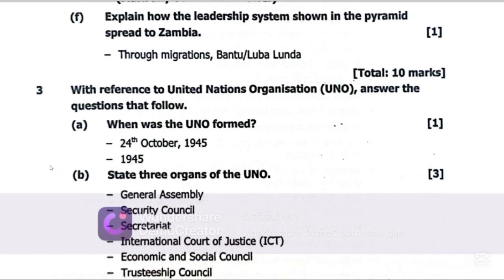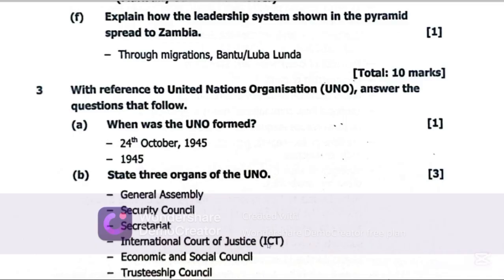So if you look at these, they are very key organs of the UN, and they exist in this same particular order. At the top of the summit there, you have the General Assembly. After the General Assembly, you have the Security Council, then the Secretariat, then the International Court of Justice, which is found in The Hague. We have the Economic and Social Council. We have the Trusteeship Council. So these are very key organs of the UN.